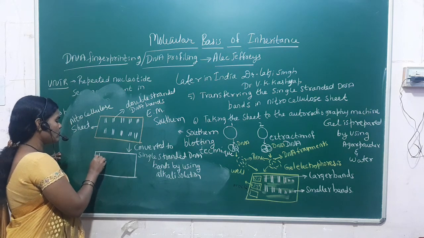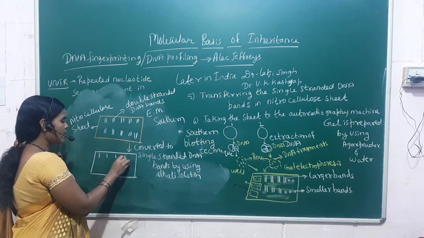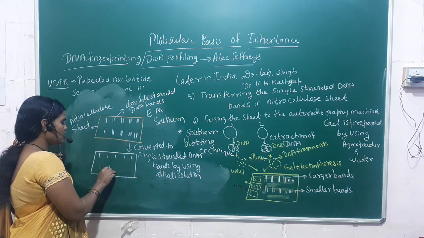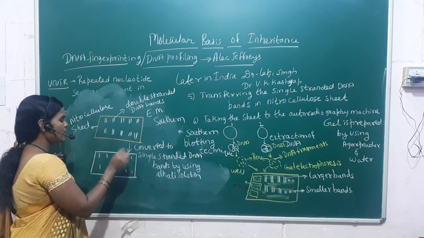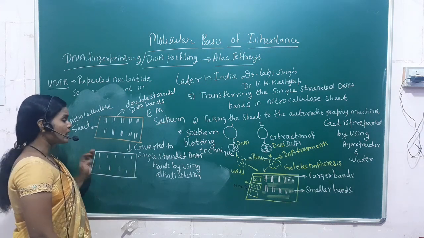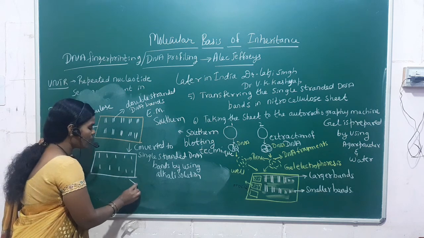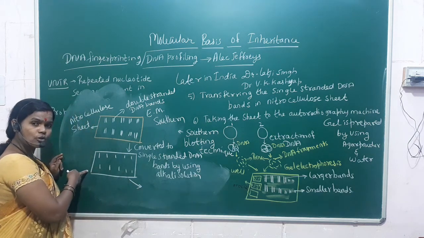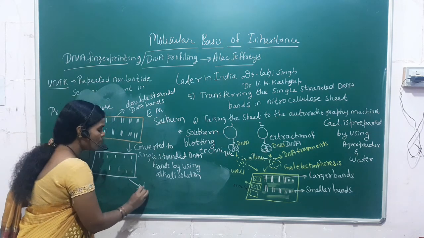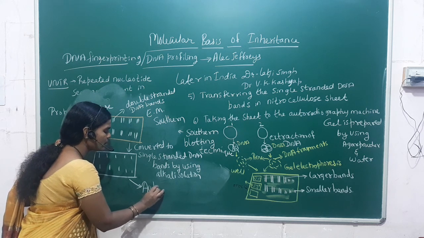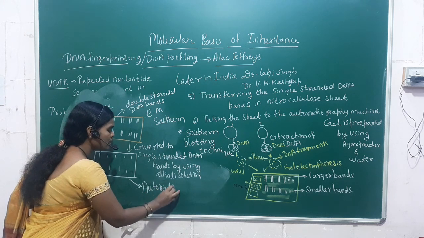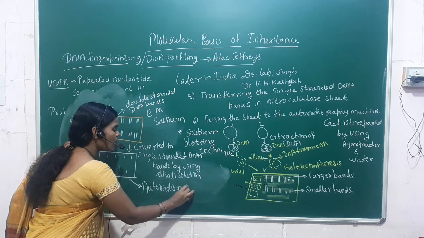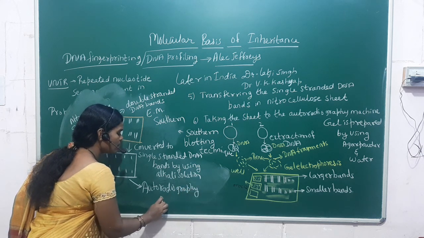Just imagine the single-stranded DNA bands like this. Then we take this nitrocellulose sheet to the autoradiography machine.